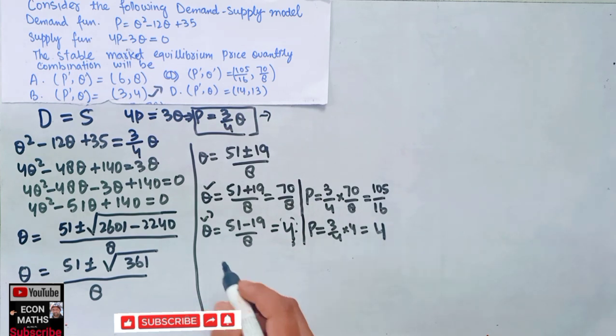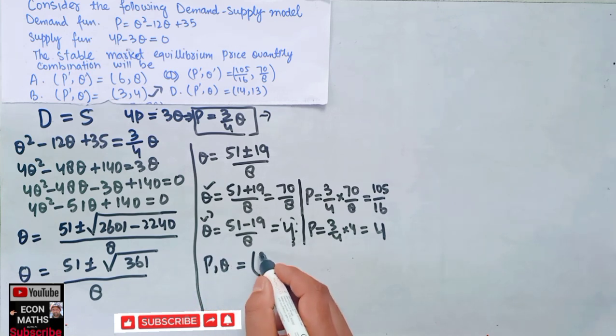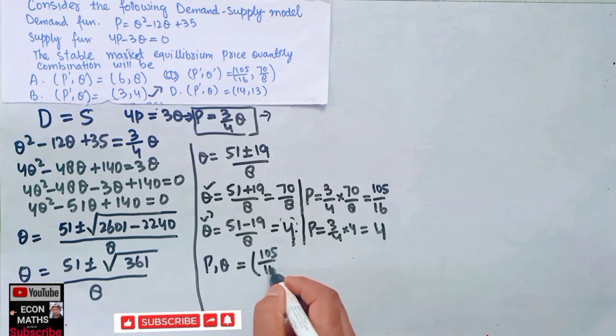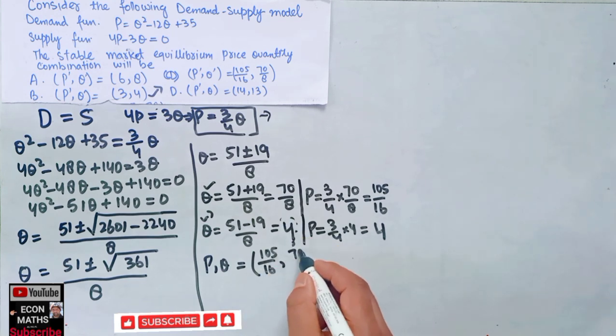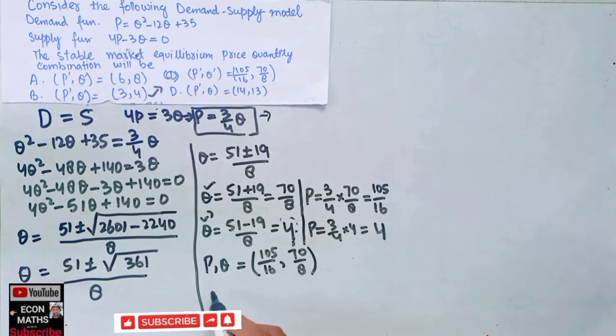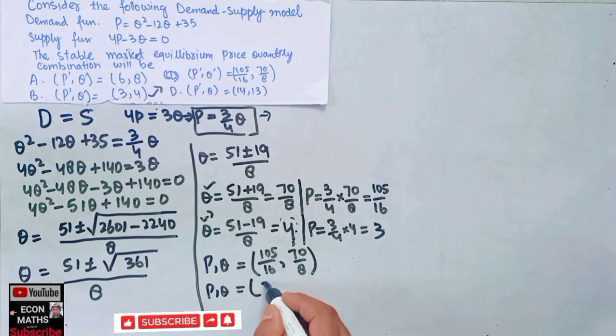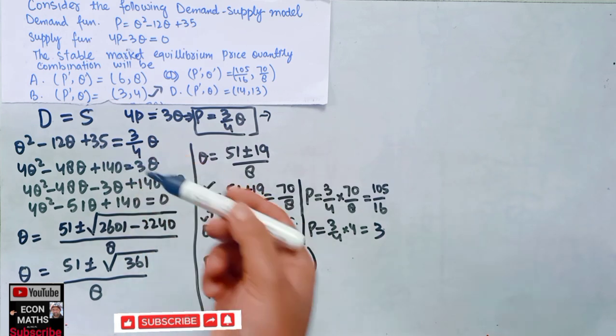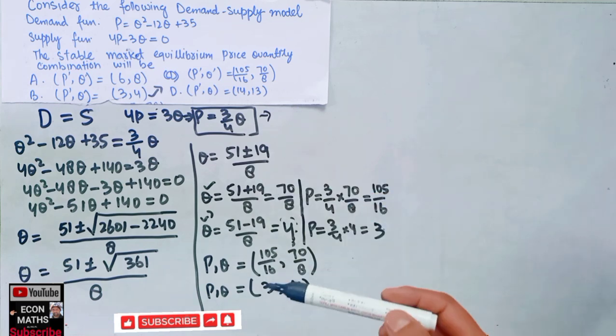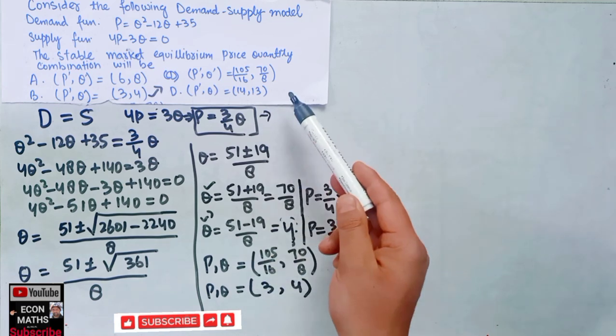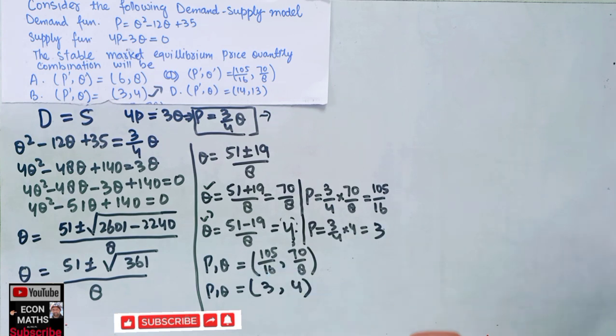So we got two pq combinations. One is 105 divided by 16 and 70 divided by 8, and another combination is 4 and 3, where the 4s cancel. So these two options are given. There cannot be two options correct, because it is an MCQ. Only one option can be correct. Either this option is correct or this option is correct.